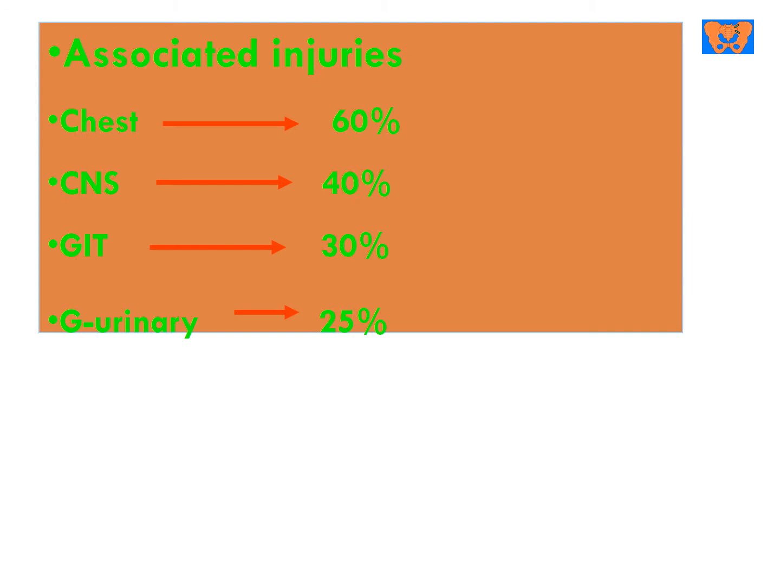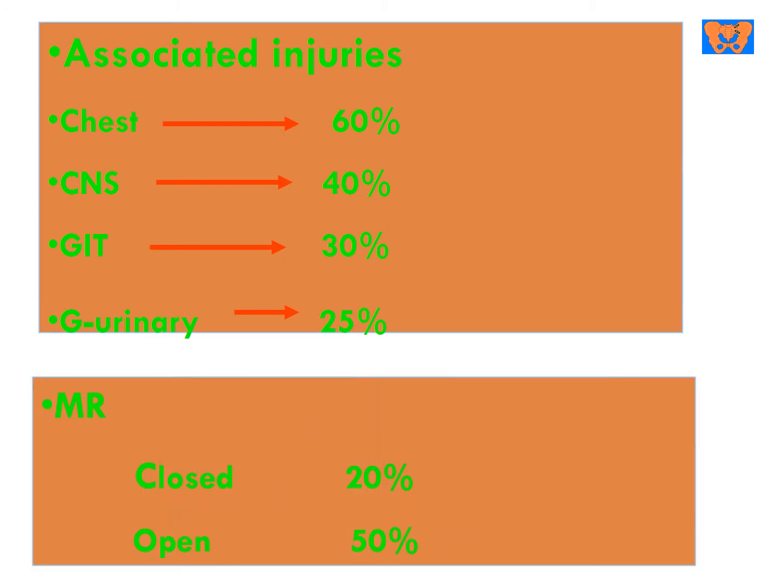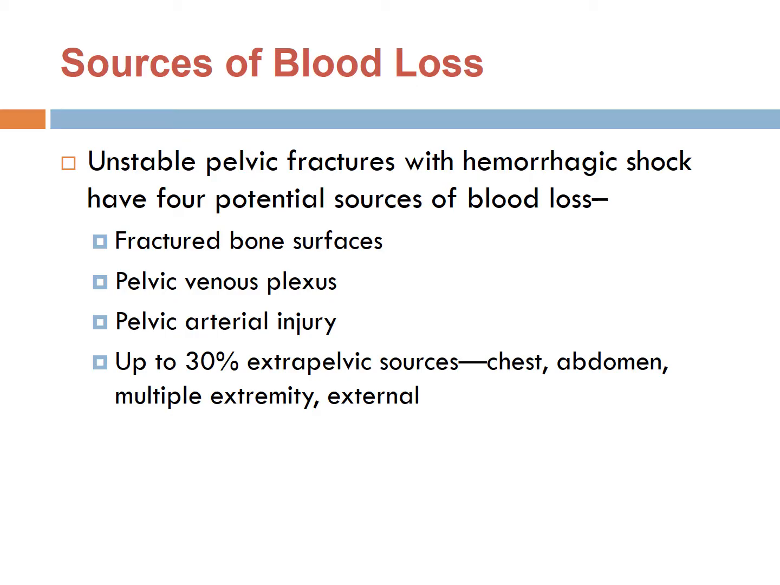Commonly, a fractured pelvis is associated with other injuries. So these patients are commonly polytraumatized, and this includes chest injury in about 60% of cases, CNS in about 40%, gastrointestinal injuries in about 30%, and genitourinary injury in 25% of cases. The mortality rate in unstable pelvic fracture is relatively high. It reaches about 20% in closed fractures and about 50% in open fractures.